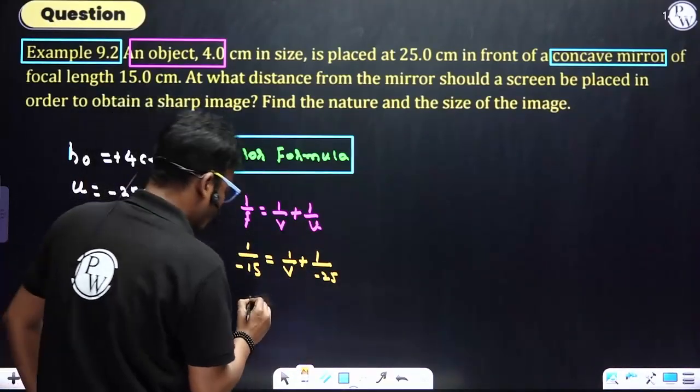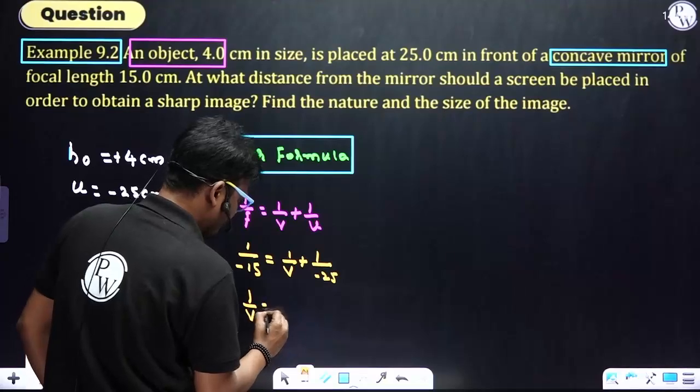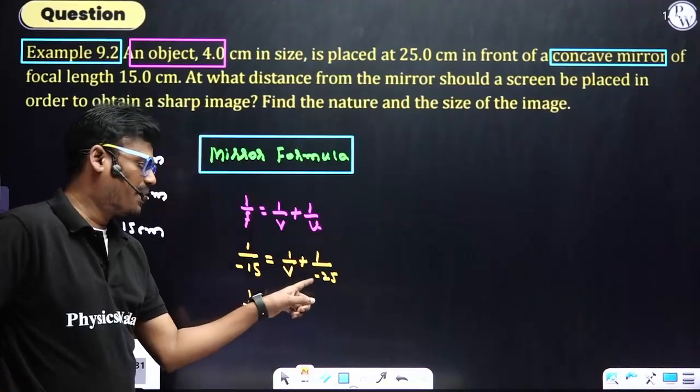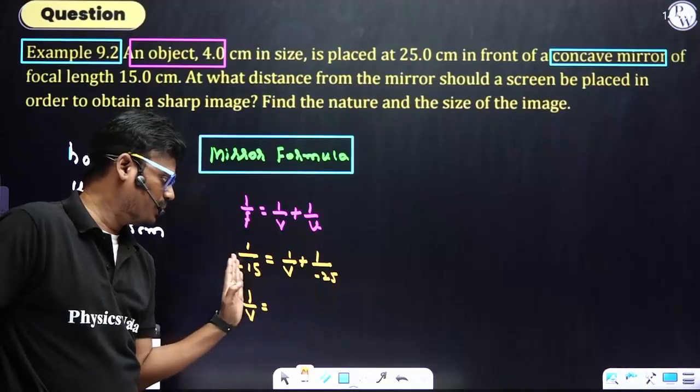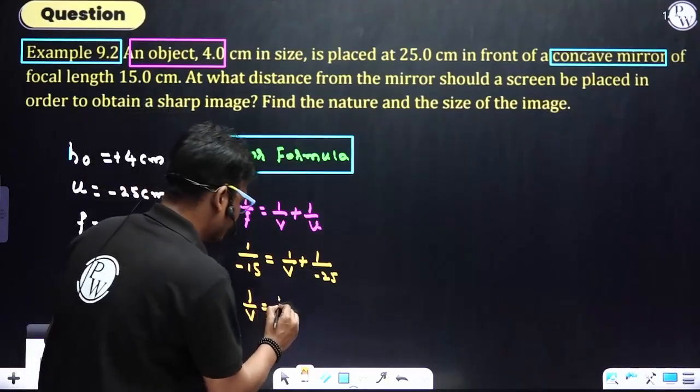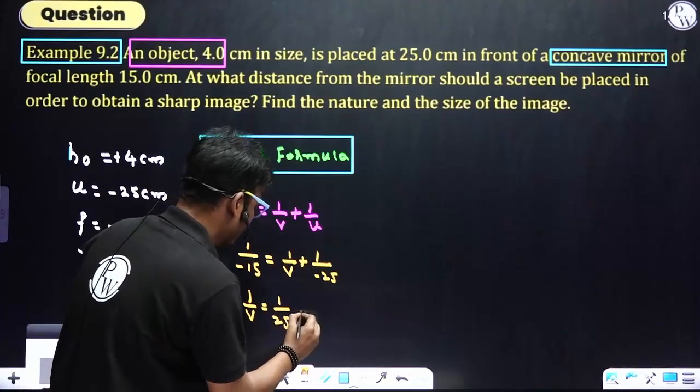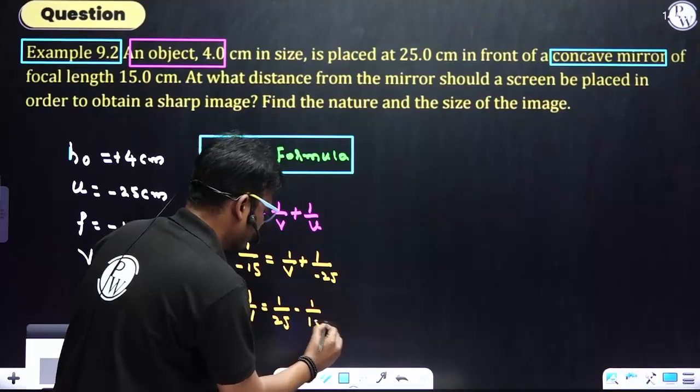So 1 by V is equal to, if you send 1 divided by minus 25 to the left hand side, it becomes positive. That is 1 divided by 25 minus 1 divided by 15.